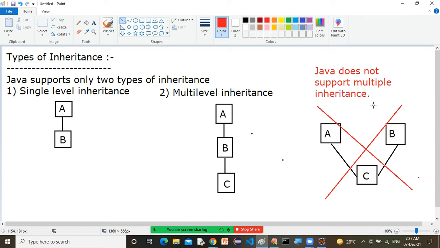So please take a screenshot of this one. We have two types of inheritance, that is single level inheritance and multi-level inheritance.